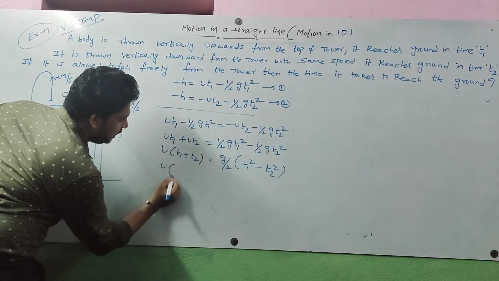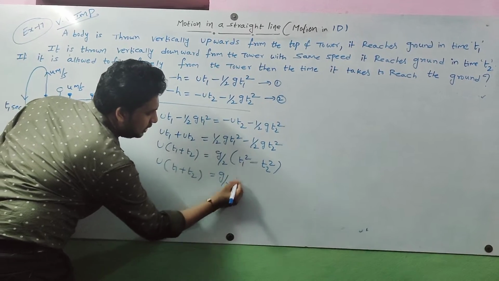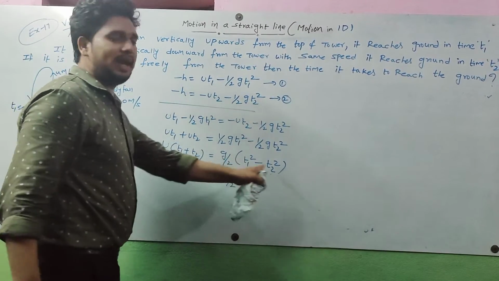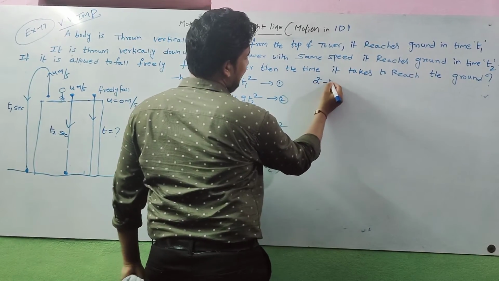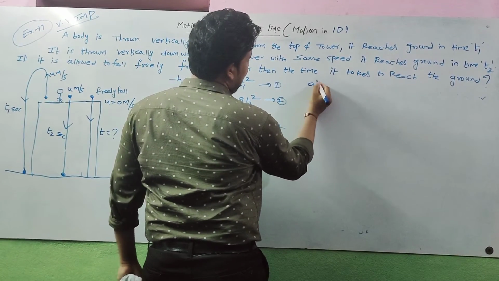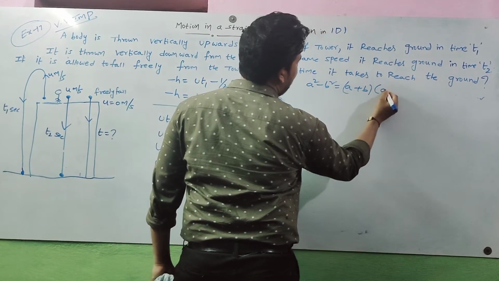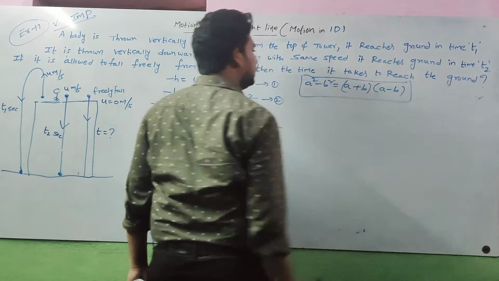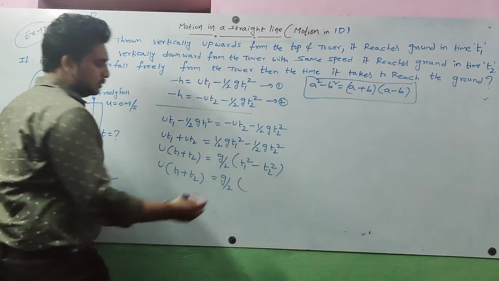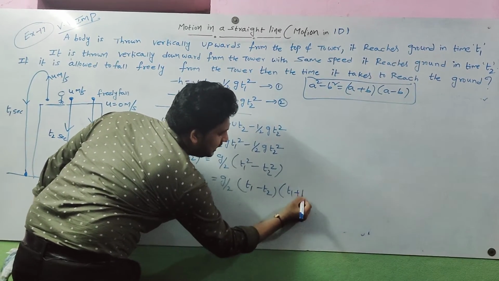So u into t1 plus t2 is equal to g by 2 into, this is of the form a square minus b square. From mathematics, a square minus b square is equal to a plus b into a minus b. So we write this as t1 minus t2 into t1 plus t2.